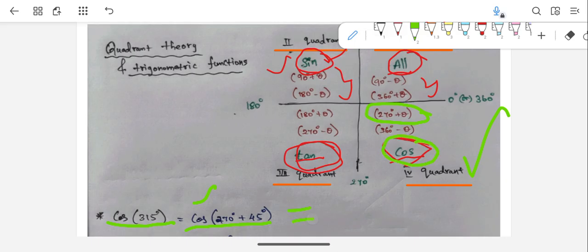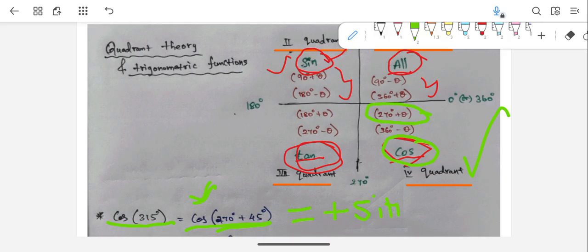That is fine. Now again, in the format of 270 plus theta, what I told you, 270 or 90 means the trigonometric value will change. So here it is cos, so we can write sine.